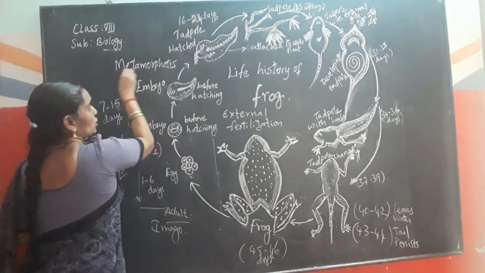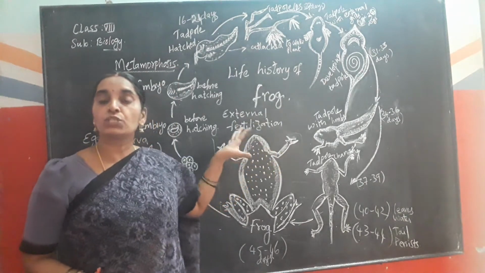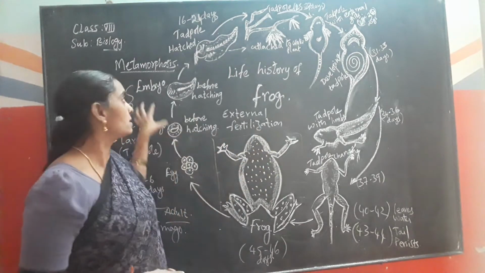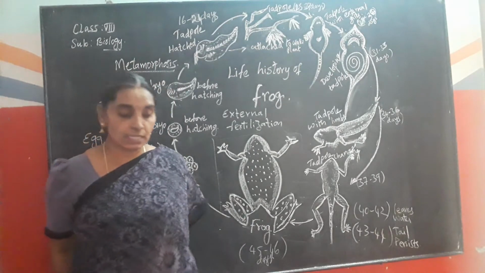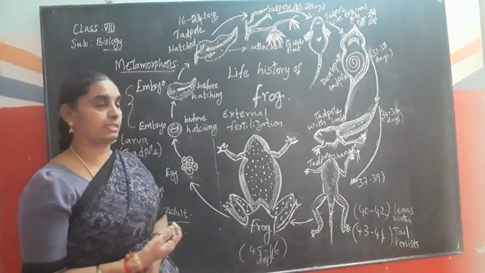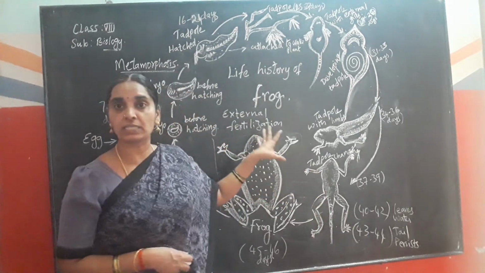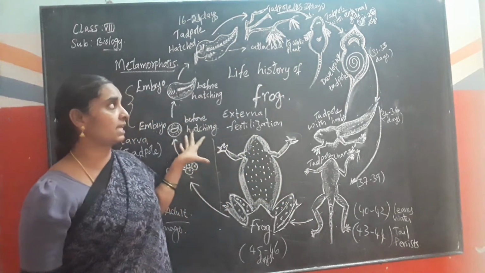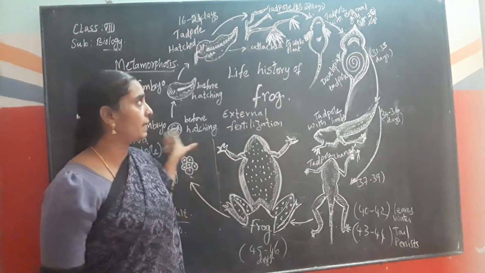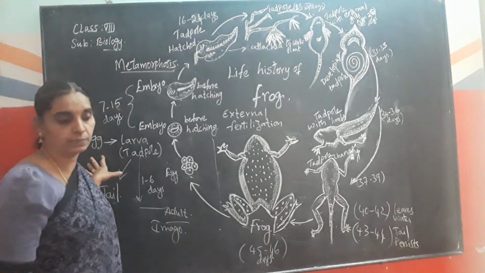Metamorphosis. The transformation of changes that takes place in the life cycle of frog during its development from the eggs to fully developed frog is called metamorphosis. The metamorphosis of frog is retrogressive. That is, it is complex. The changes are not direct, they are indirect, and it is a complex stage where changes occur at every stage. So it is retrogressive metamorphosis, and it is also called indirect metamorphosis.